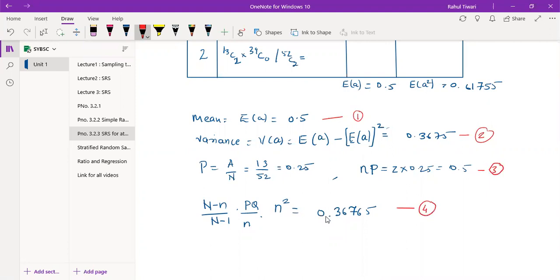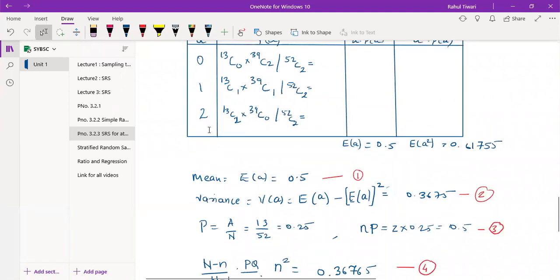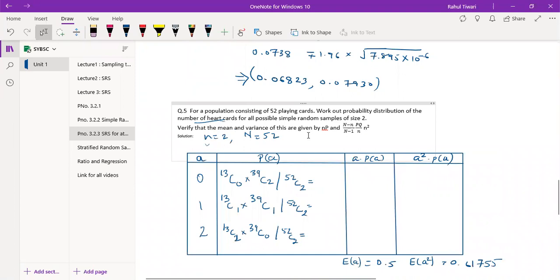So I will say 1 is equal to 3 and 2 is equal to 4. Hence, I will conclude this result, which I want to prove. The mean are given by NP and variance is given by this one.